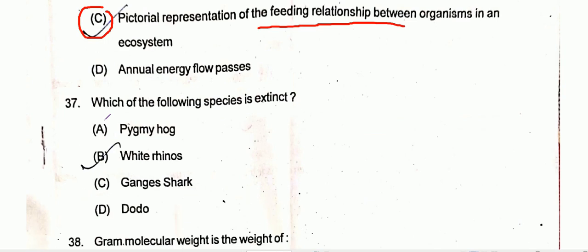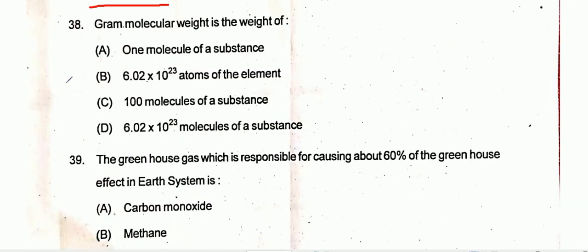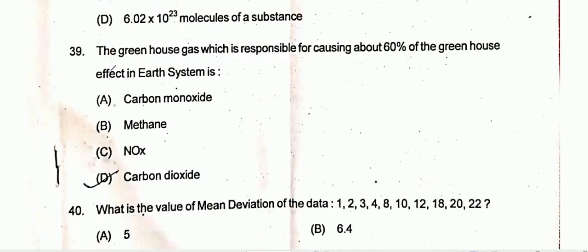Coming to question number 37, which of the following species is extinct? The extinct species is the dodo, that is option D is the correct one. Question number 38, gram molecular weight is the weight of one mole of a substance. So option A is the correct one. Question number 39, the greenhouse gas which is responsible for causing about 60% of the greenhouse effect in the earth system, that will be carbon dioxide. So option D is the correct one.